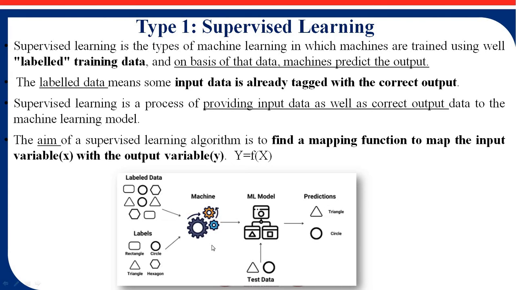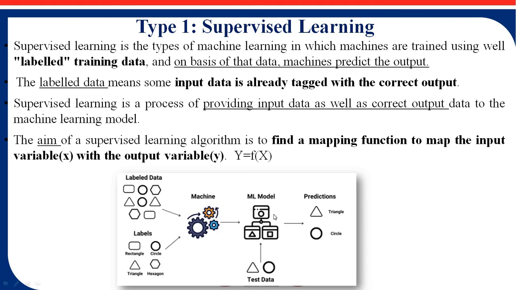Now see here in this diagram, suppose we pass the input to the machine in the form of label data and labels. For example, the image of a circle and its label is circle, the image of a rectangle and its label is rectangle. So we pass the label data to the machine for training purpose. The machine can identify their features, patterns, shapes and their labels also. They identify all those things and train the machine. So next time when you pass a circle image to the machine, the machine matches that image with its training data and generates the result, yes, this is a circle.